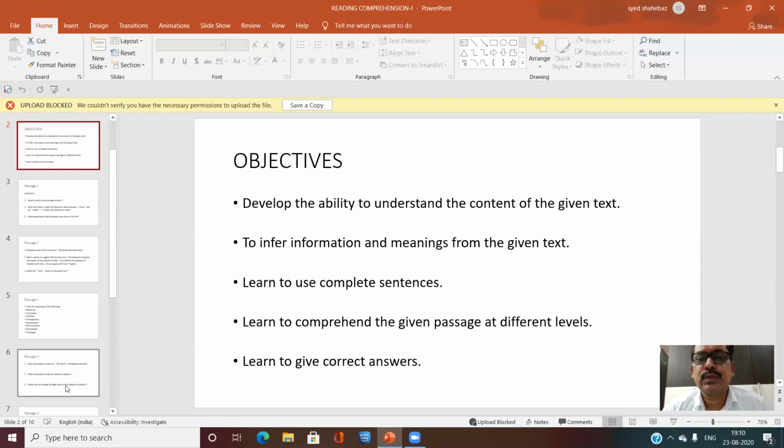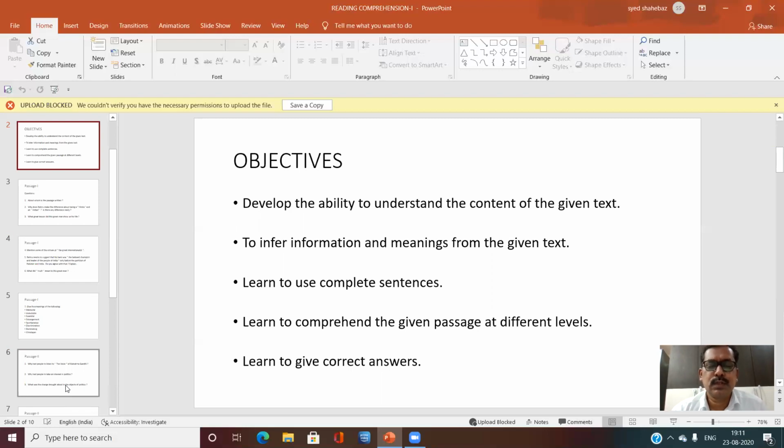The objectives are to develop understanding about the content of the given text and to improve this ability among the students. Second, to infer information and meanings from the given text, to get information related to the passage and understand the meanings of the words from the passage.